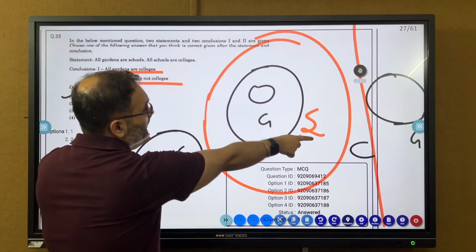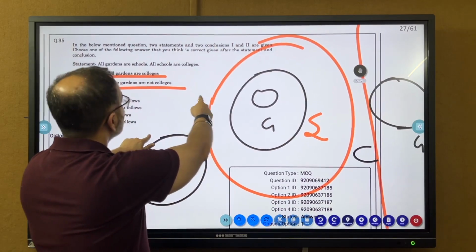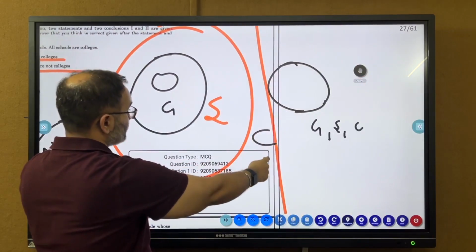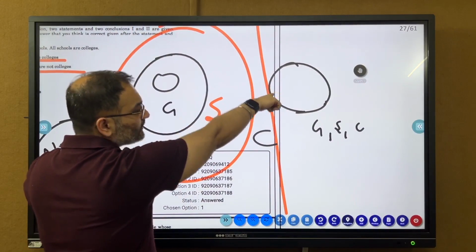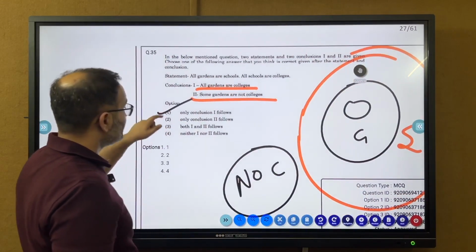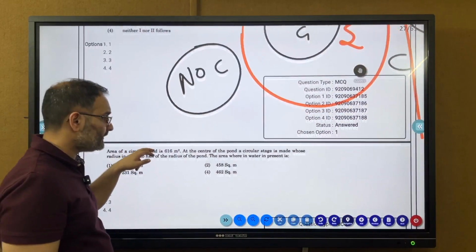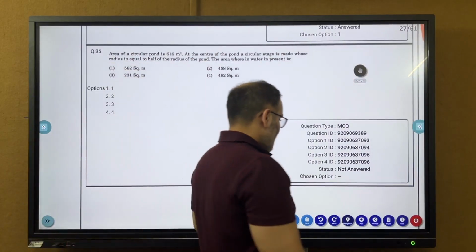So here, all gardens are colleges is certainly following. And some gardens are not colleges. But here, some gardens are not colleges is not following. So only conclusion one follows. It definitely follows.